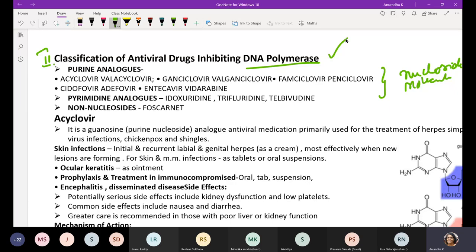viruses. These nucleoside molecules lack proper radicals for cross-linking. They get intercalated in the DNA in the process of replication, but they don't have proper radicals for further cross-linking with the next incoming nucleoside. So these nucleoside-like molecules have a greater affinity for binding onto the polymerase enzyme than the natural nucleosides.